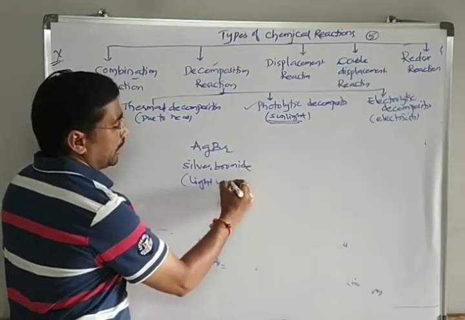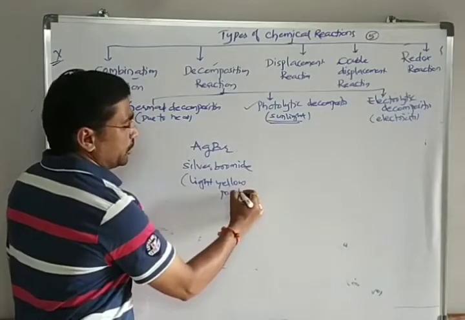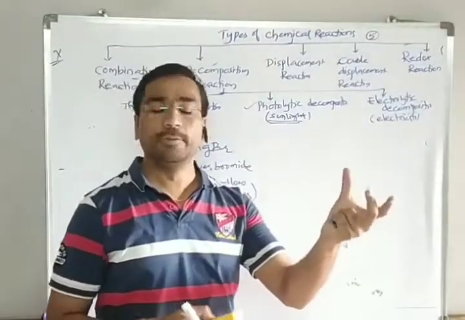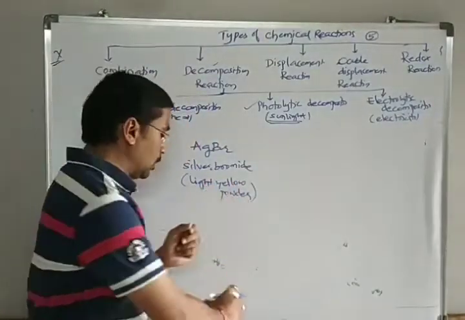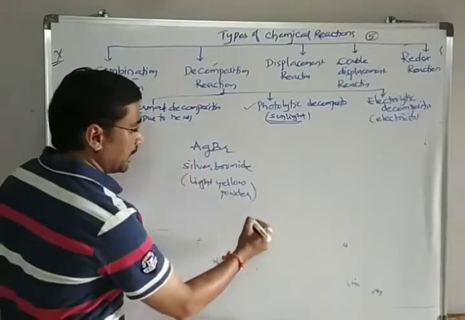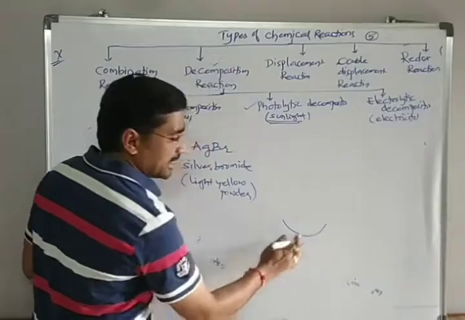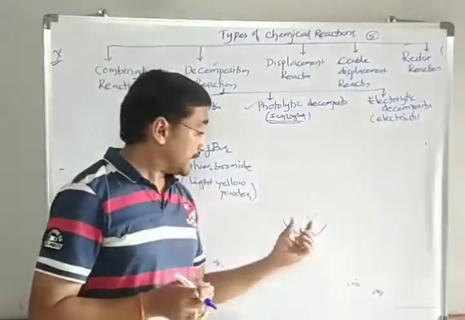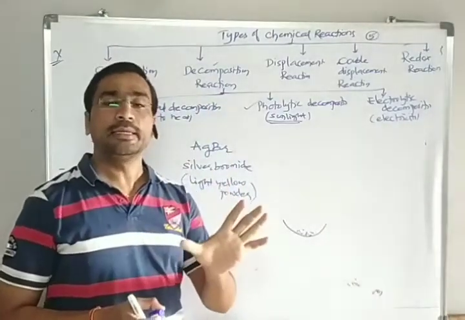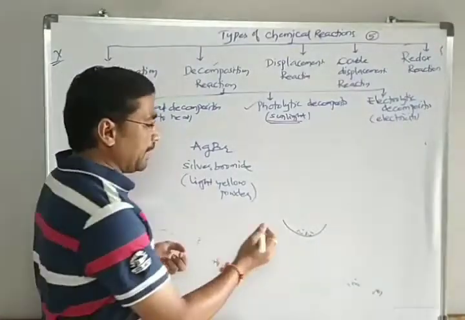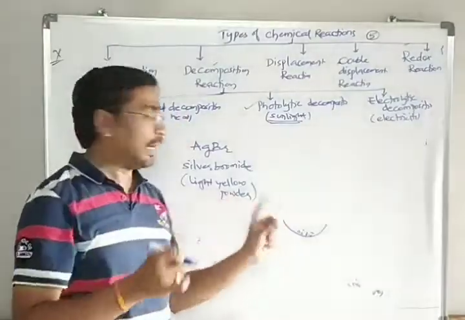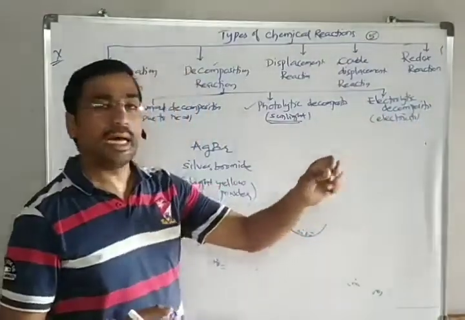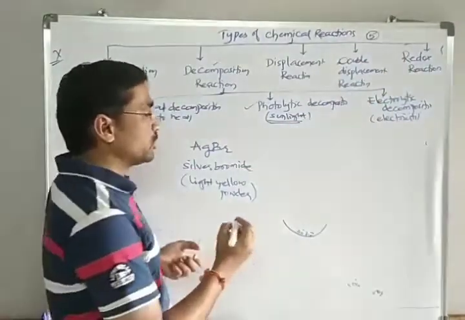So what you do is, take this silver bromide in one watch glass which is available to us. Take some of this light yellow powder in that watch glass. I'm drawing here, let's imagine this is a watch glass, and in this one I'm taking the powder. This watch glass should be dry, and it should not contain any other material. After keeping the light yellow powder, take this watch glass and keep it where you have direct sunlight, exposed to the sunlight.